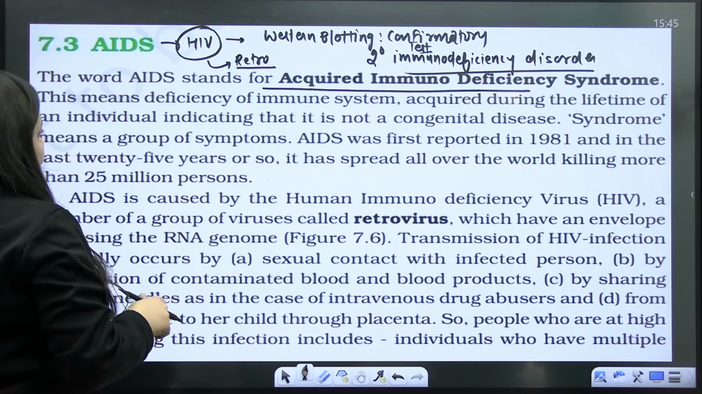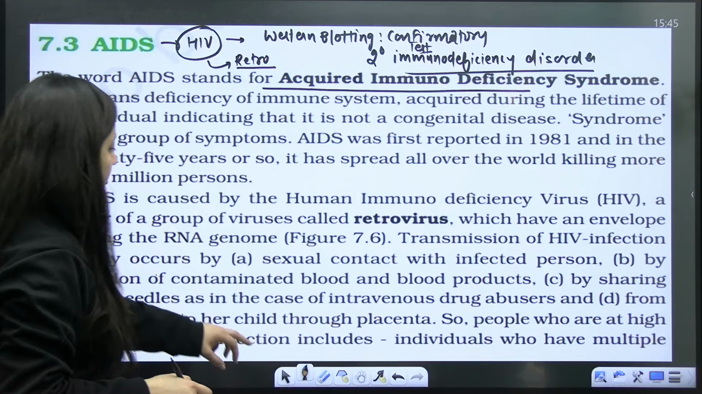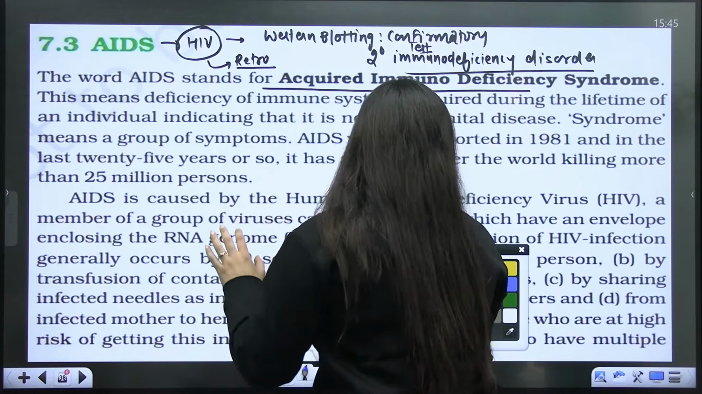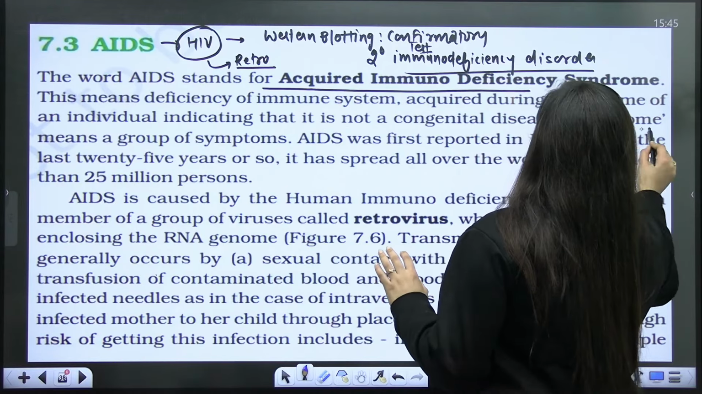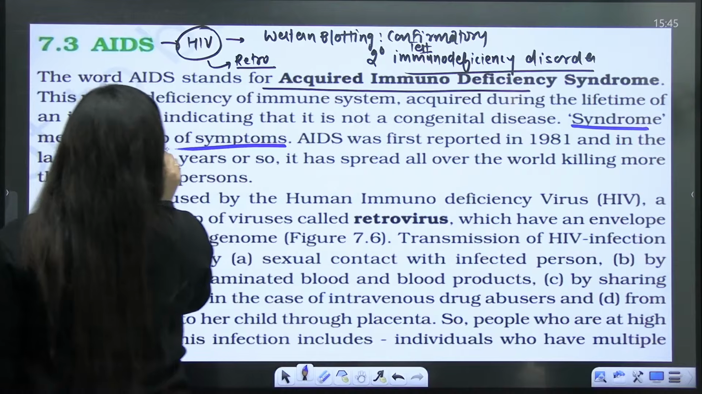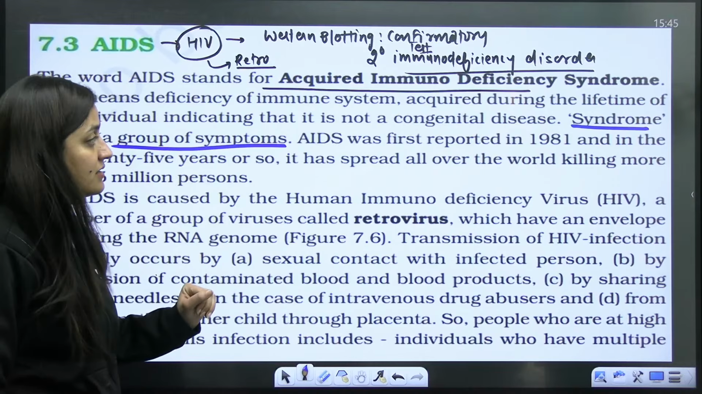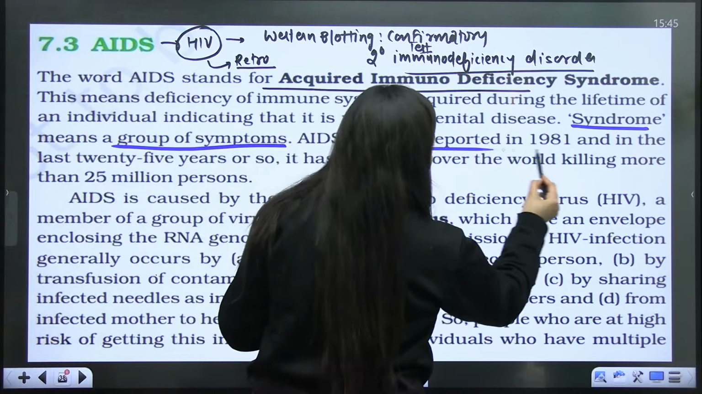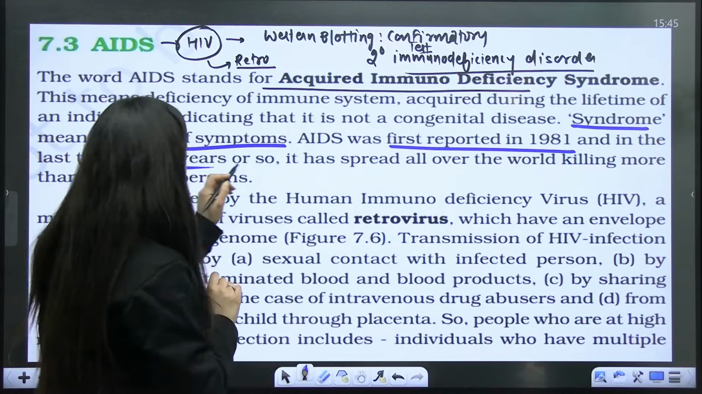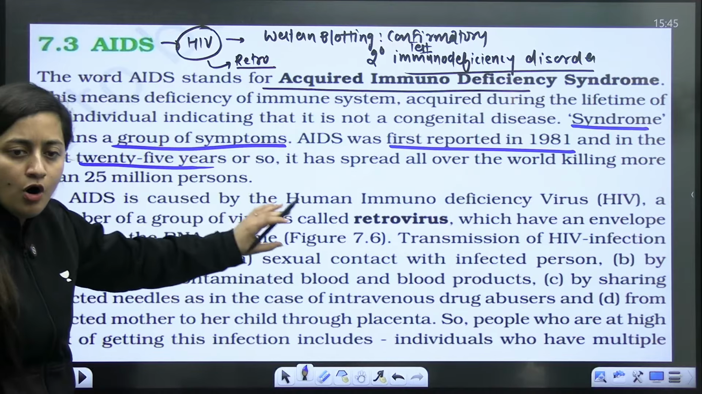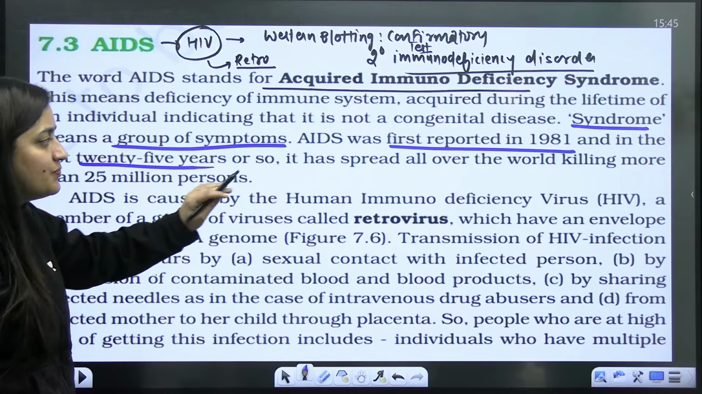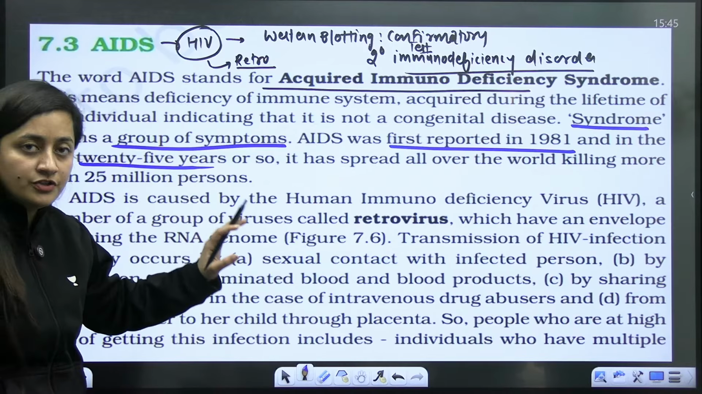Basically, why? Because when the virus enters the body, first of all, it is acquired immunodeficiency syndrome. So syndrome is what? Syndrome means a group of symptoms, right? So many symptoms are there. It was first reported in 1981, and in the last 25 years or so, it has spread all over the world, right? It is caused by HIV, human immunodeficiency virus.